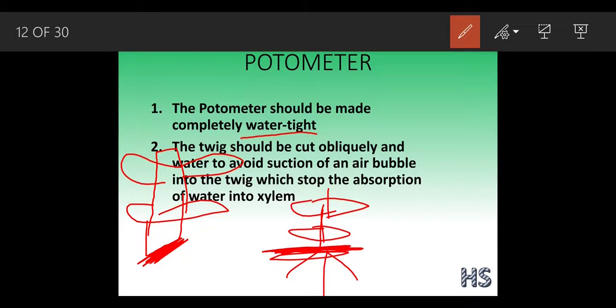Why am I going to cut in a horizontal position? So that I can increase my surface area. If I cut perfectly straight, in a cross section, compare this surface area and this surface area; this one has a larger surface area. If it has a large surface area, then it becomes very easy for a person to measure the rate of transpiration, because if the surface area is more, the rate of transpiration will be more.